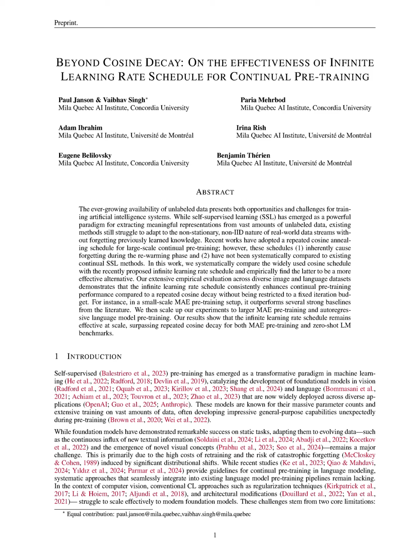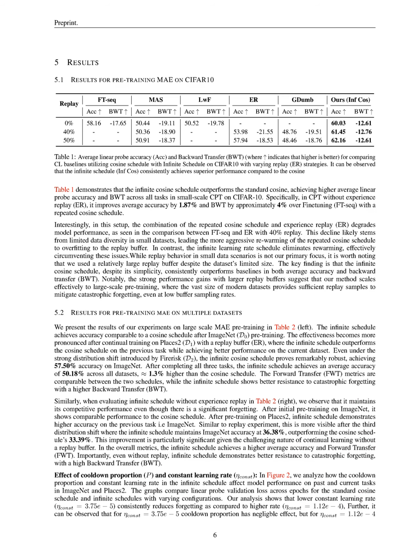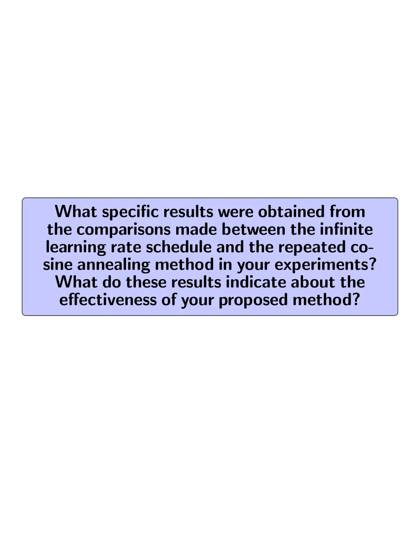For language models, the datasets included DCLM baseline, Stack, and German, representing realistic distribution shifts. Evaluation metrics included average accuracy, forward transfer, FWT, and backward transfer, BWT, which were used to assess model performance across tasks, demonstrating that the infinite cosine schedule consistently outperformed the standard cosine schedule in both average accuracy and backward transfer. What specific results were obtained from the comparisons made between the infinite learning rate schedule and the repeated cosine annealing method in your experiments? What do these results indicate about the effectiveness of your proposed method?